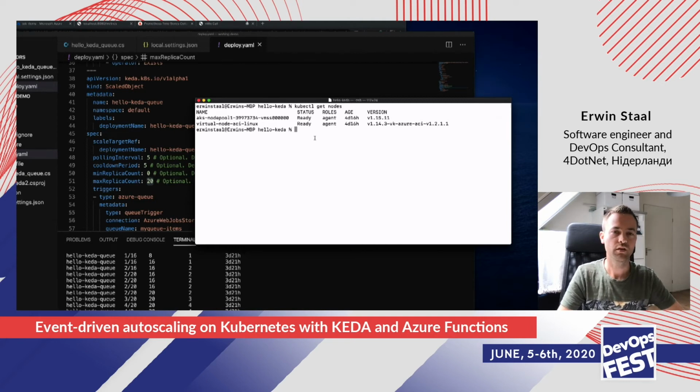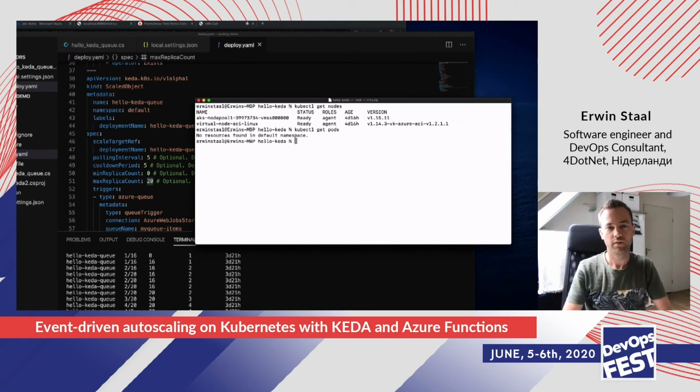So that's pretty cool. That allows you to just run every kubectl command against the cluster, and it will allow you to go either way, to AKS or to the container instances. All right, so let's do a kubectl get pods. And what we then see is that there's no pod running in my namespace. And we were kind of expecting that, since we told the deployment here to scale down to 0.